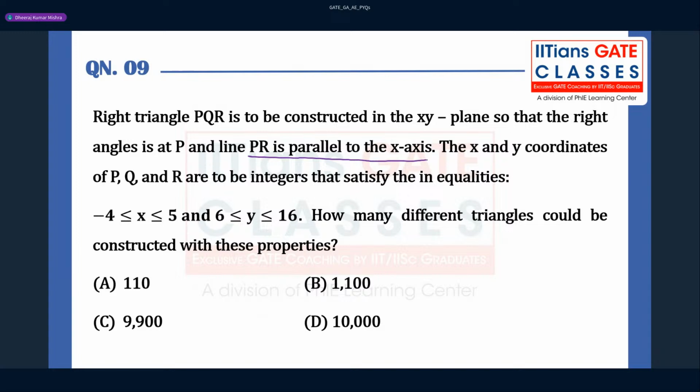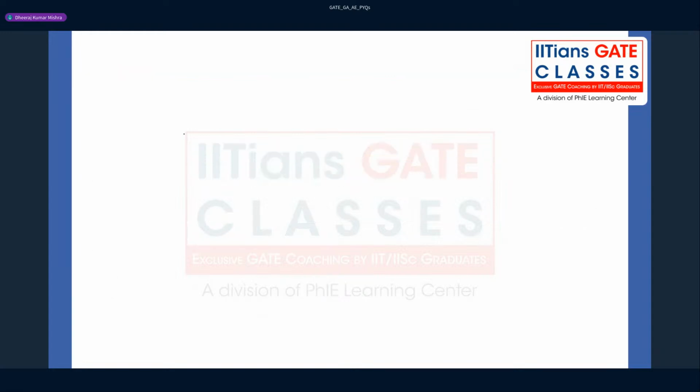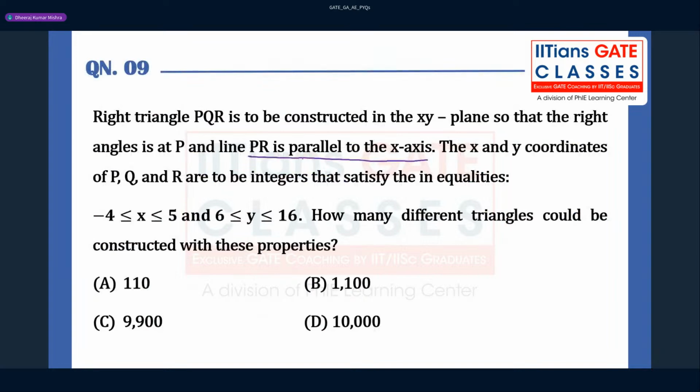Okay, so as you are reading the question, you should start solving the question. I mean, start at least drawing the figure also, right? So what you can do here, they have given X Y plane. So you can say that this is nothing but X Y plane. This is X and this is Y. And they have given that this is nothing but a point P, because P is at right angle triangle, right? And PR is parallel to X axis, right? So PR should be parallel to X axis.